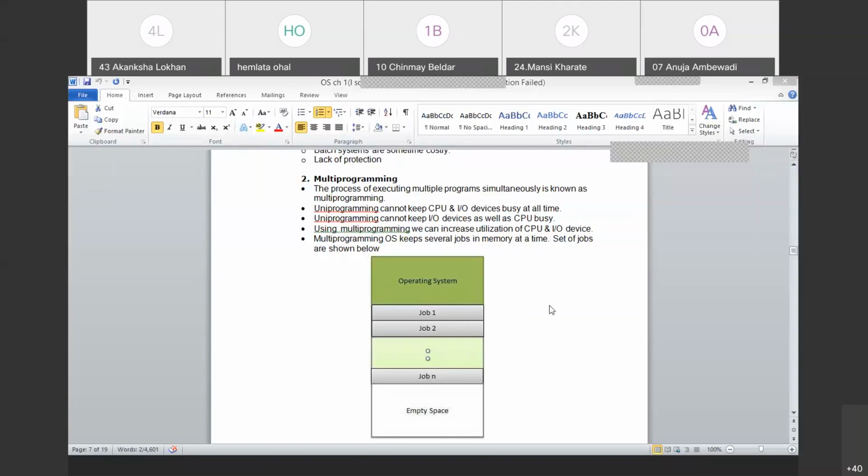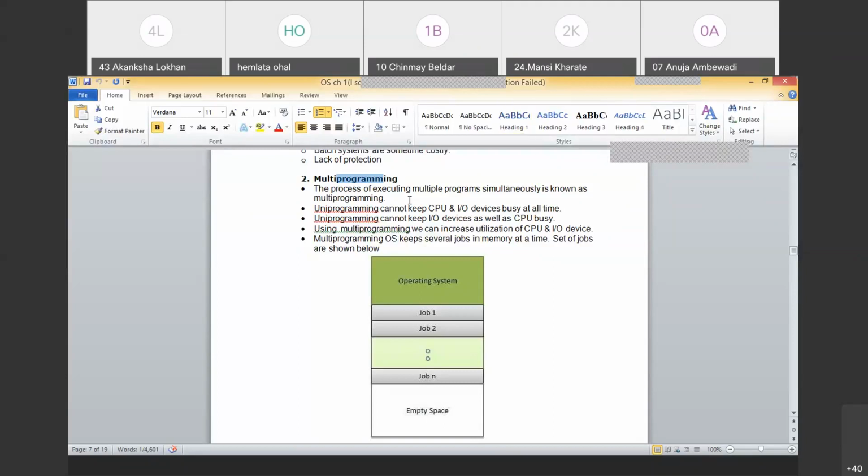Multi-programming, as the name suggests, split the word: multi and program, so multiple programs. Now, in the batch operating system, at a time only one job was under execution. It was in a queue style, first come, first serve: take one in for execution, and by that time keep all the other programs in a waiting state.